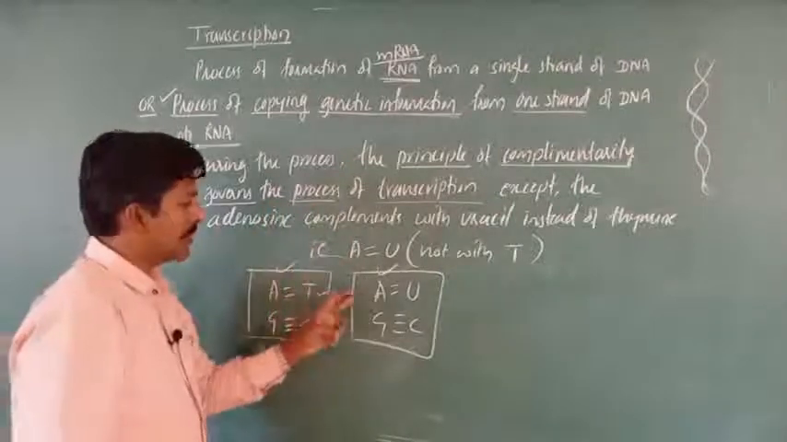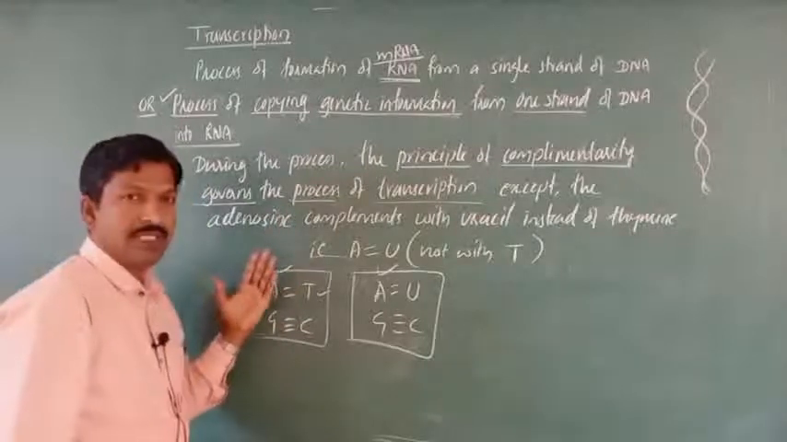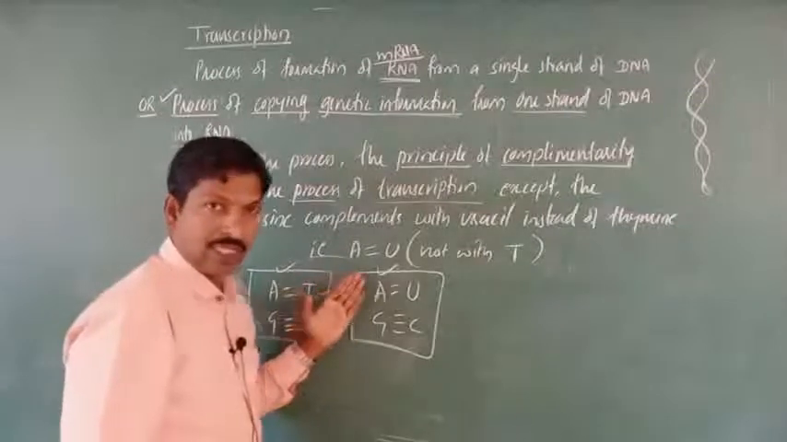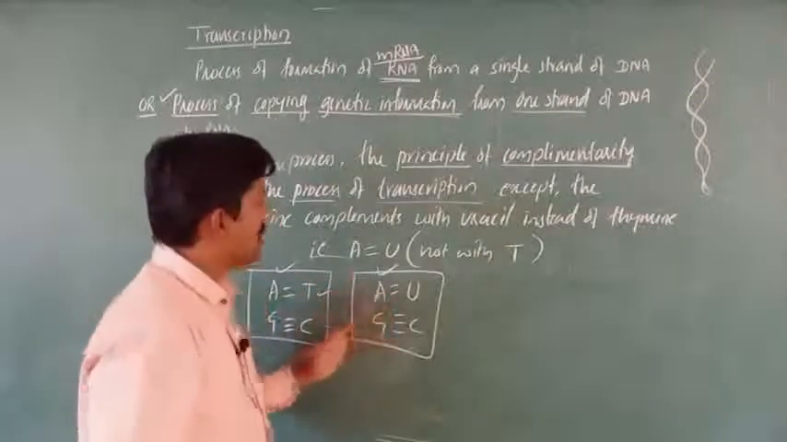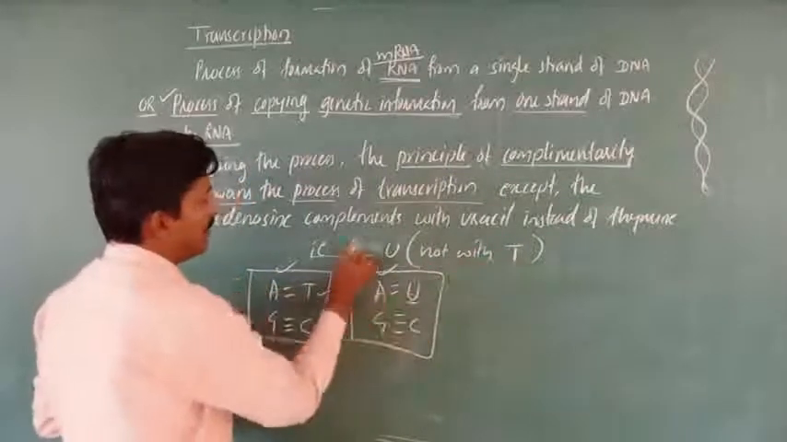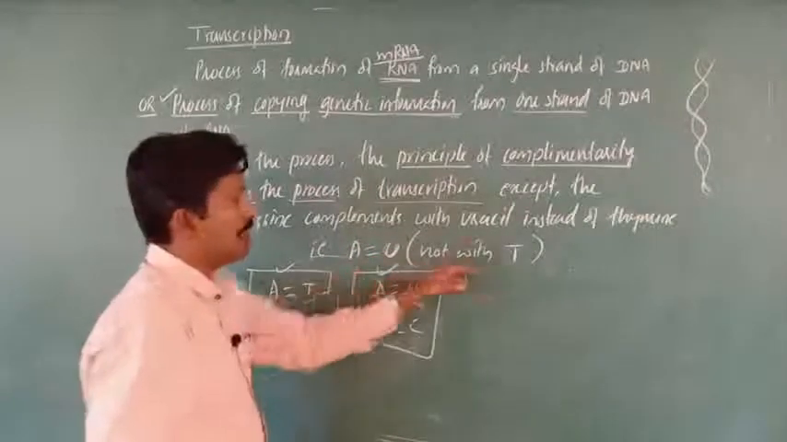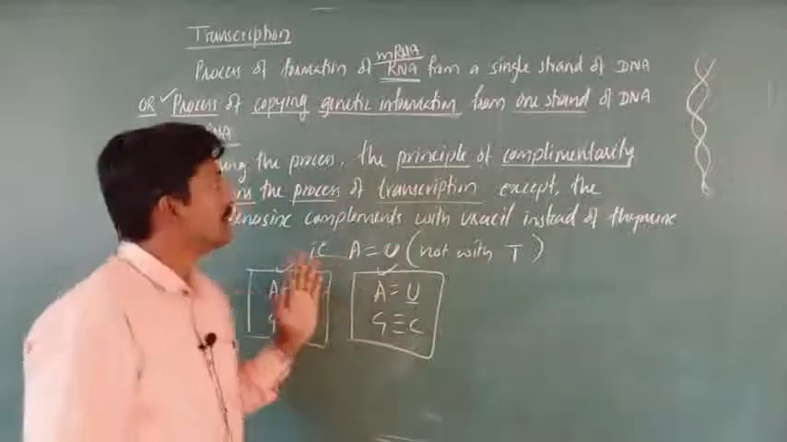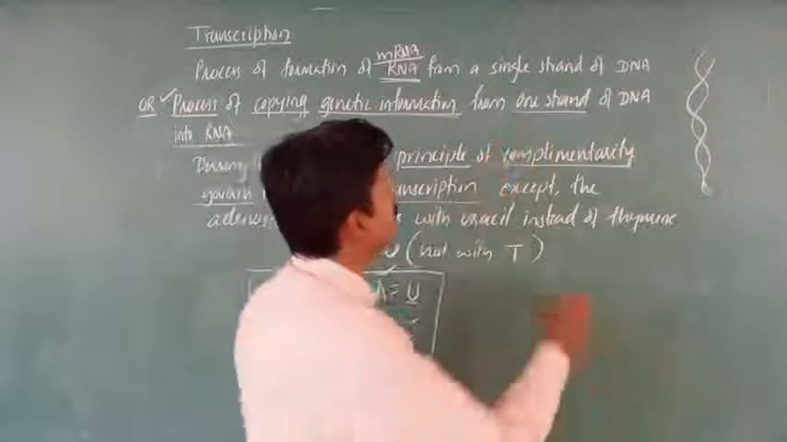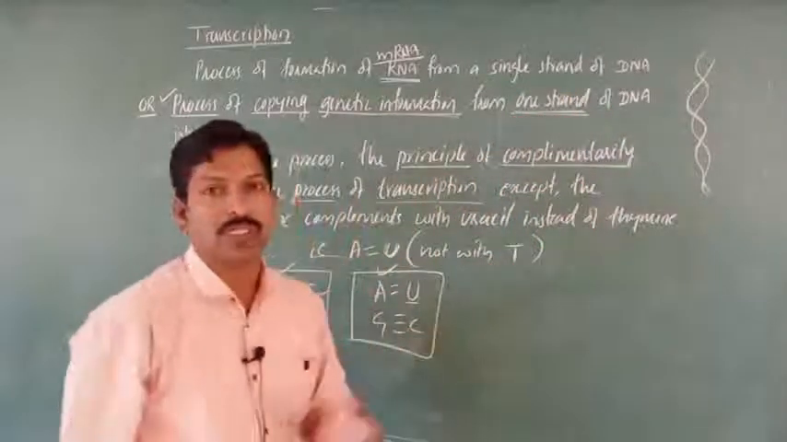Except for this, it is the same as replication, how replication takes place. In transcription also it is the same, except that adenine pairs with uracil, not with T. That is what I have written here: A pairs with U, that is uracil, not with thymine. So this is about transcription. And why is only one strand involved, why not two strands? Let us see that.